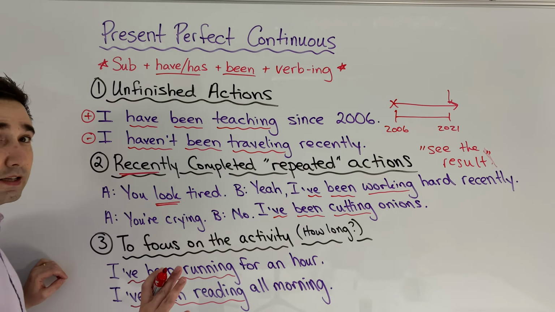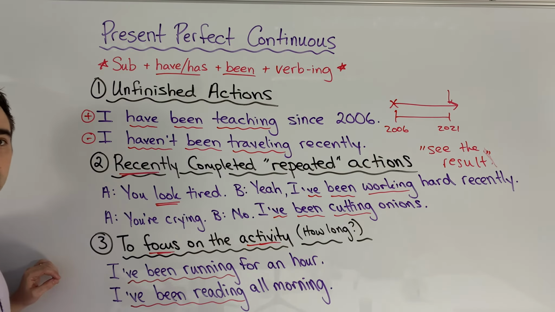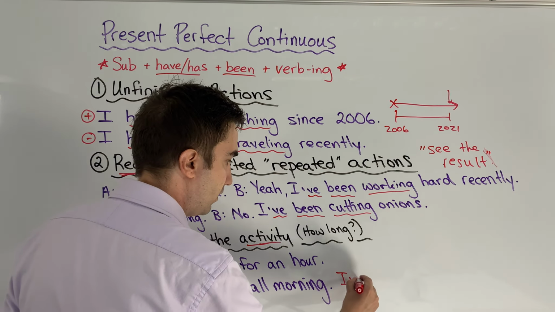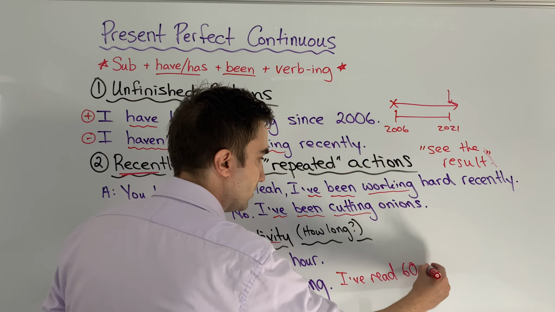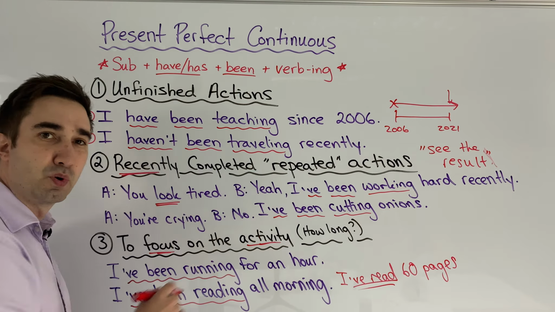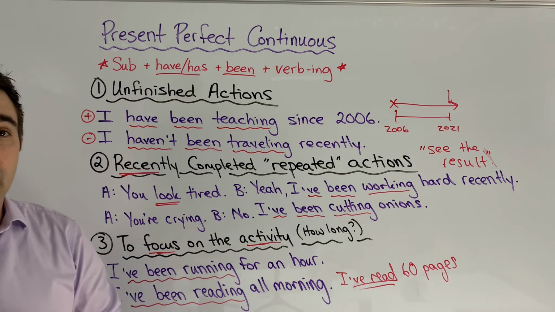I don't know. It's not important because I want to focus on the activity, not the result. If I want to focus on how many, I can say I've read 60 pages. That's present perfect simple, but you'll see more of that in the next video.